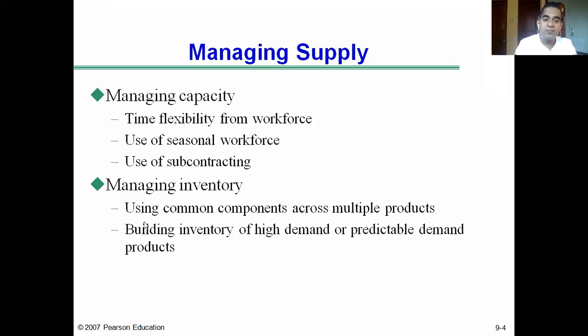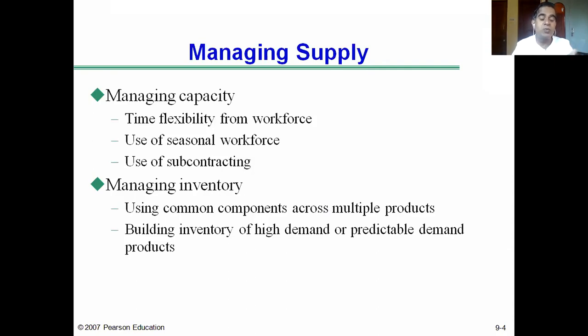So this way, using a common component across multiple products helps manage inventory, because these common components will be manufactured in bulk. That is the first thing, so it helps achieve economies of scale, and enables the company to make the components available at any point in time, because the components are common.